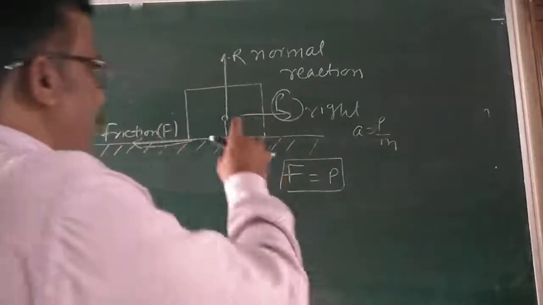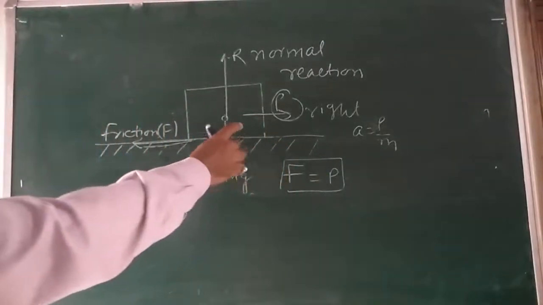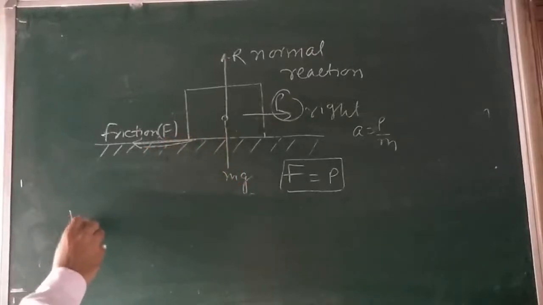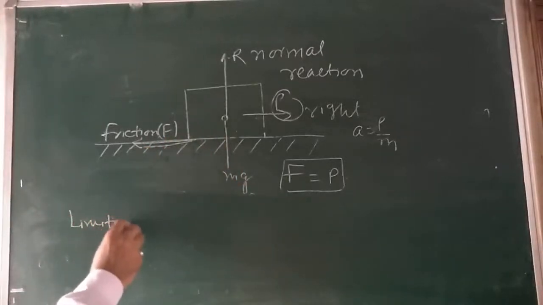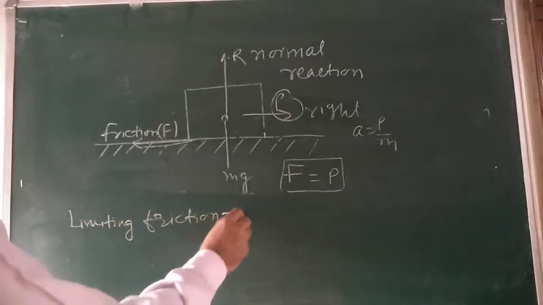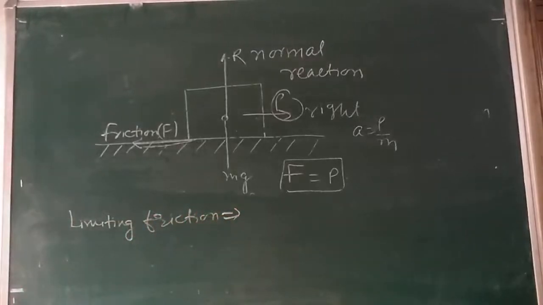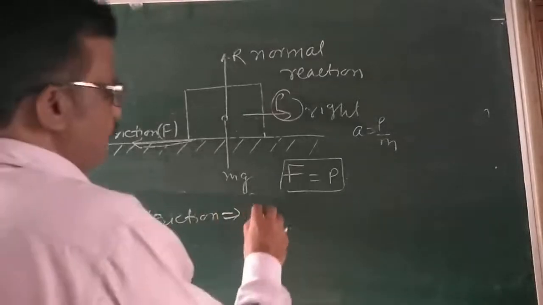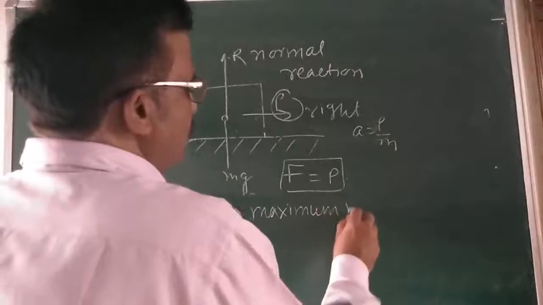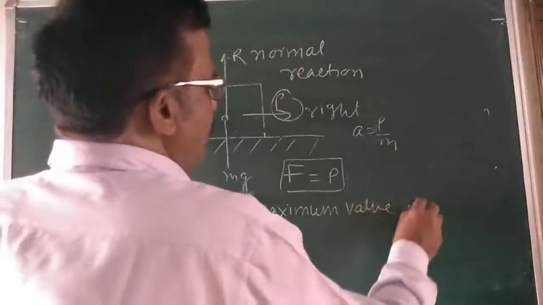That maximum value of static friction is called limiting friction. Limiting friction, when the body just starts moving: the maximum value of static friction.